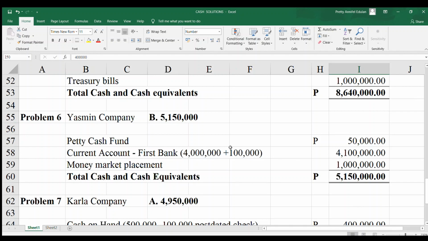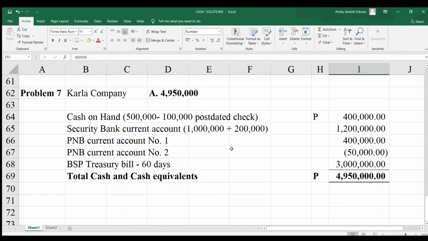And we have here the last problem, Carla Company. Same question: cash and cash equivalents. Try to check whether there are additional informations or not, so you don't have to erase. Or you could do the solution same as mine. You could write it here, then your solution in parentheses. That's also fine, so long as the solution is short. The additional information talks about cash on hand and the check regarding Security Bank.